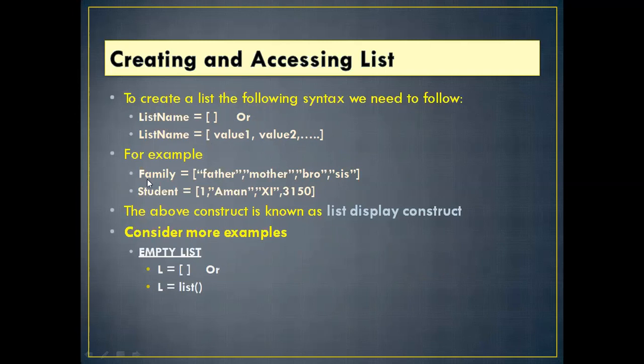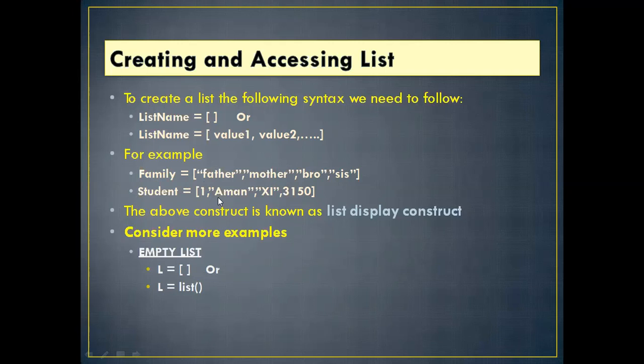For example, I have given family equal father, mother, bro, sister. So all these values are assigned to family. Now student equal roll number, name, class, admission number. Any value you can assign, you can assign marks over there.